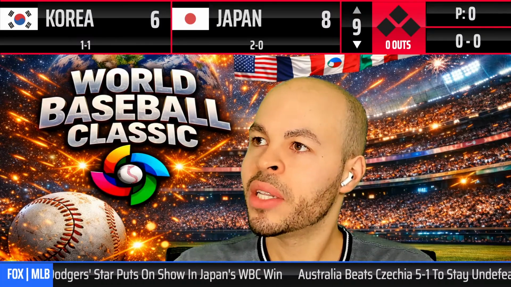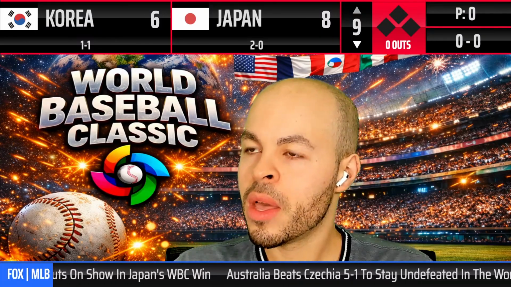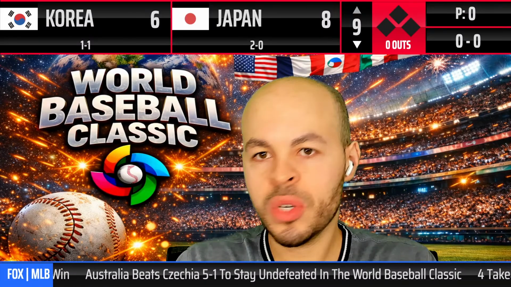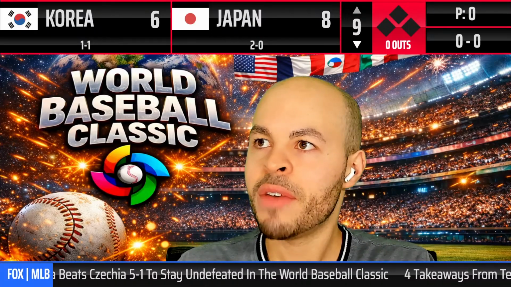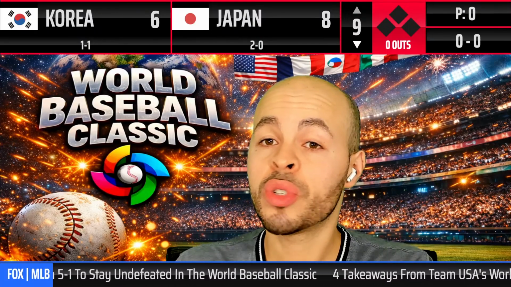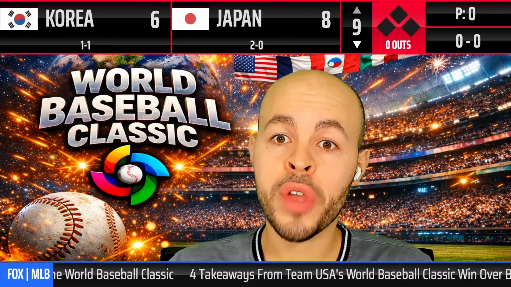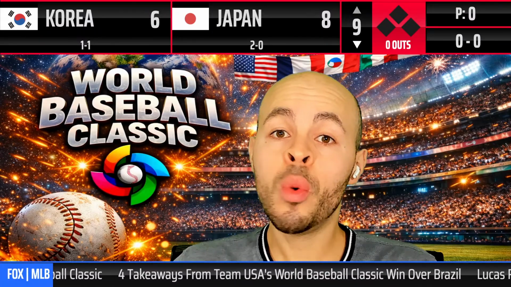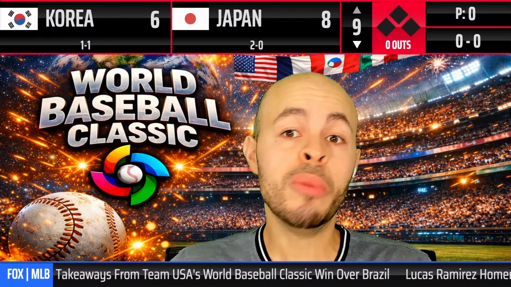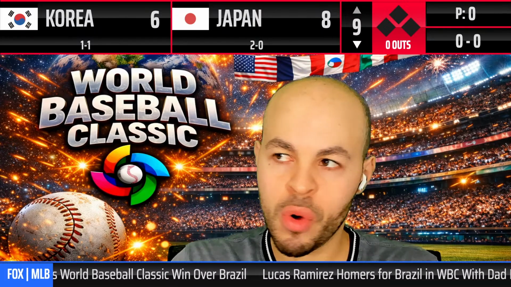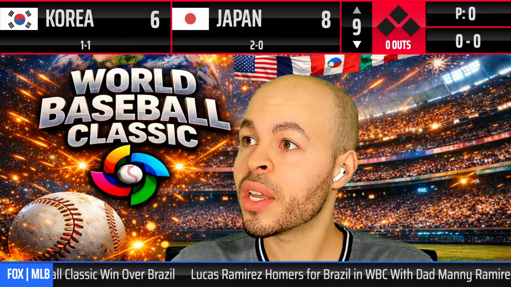But see, now this is the interesting thing. They pretty much need to win both games. Because if Japan loses to Australia, Japan will be 2-1, Australia will be 3-0. But if Korea wins out, they'll be 3-1 and they'll beat Australia. They'll own the tiebreaker, and Japan owns the tiebreaker over Korea. So those two teams will make it.